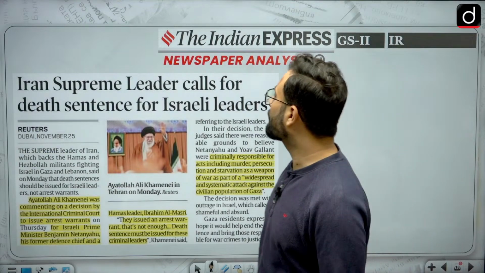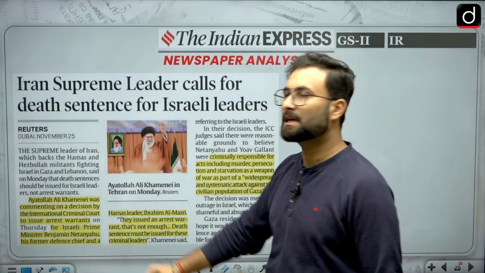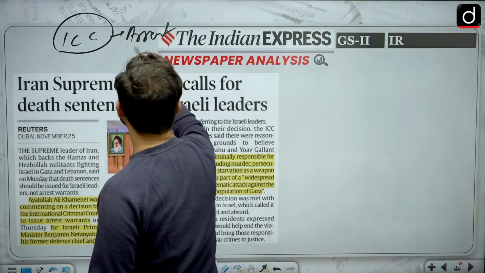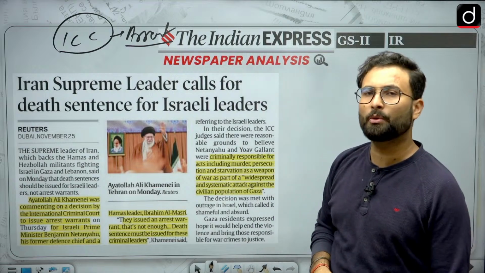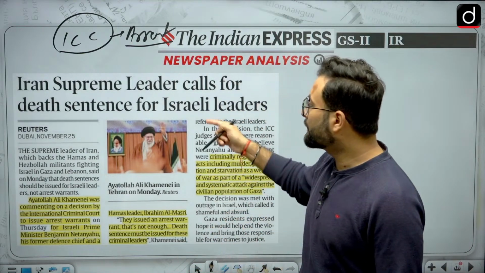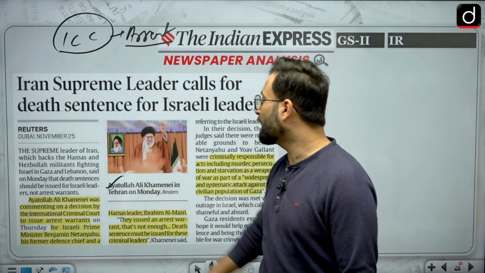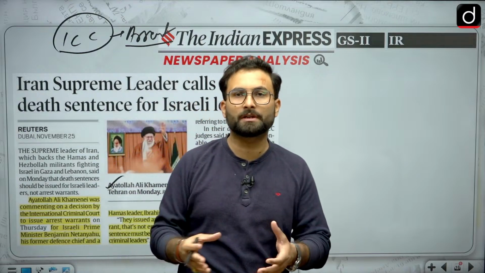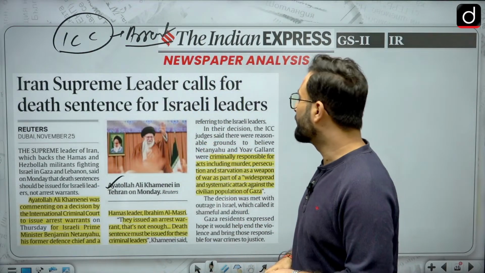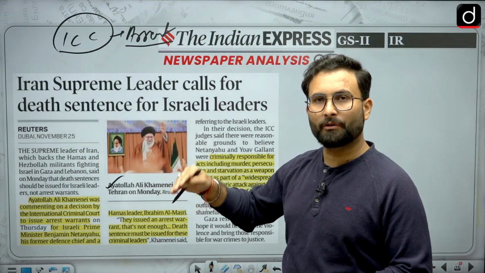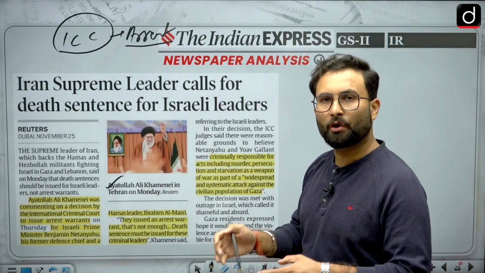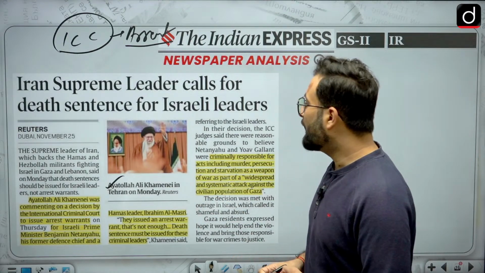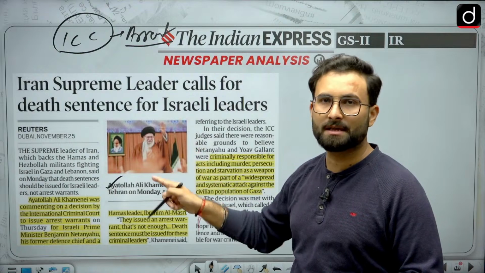Moving further, Iran's Supreme Leader calls for the death sentence for the Israeli leaders. You must have seen that the International Criminal Court has said that there will be an arrest warrant against Benjamin Netanyahu and his former defense chief. The Iranian Supreme Leader, Ayatollah Ali Khamenei, has said that in place of an arrest warrant there should be a death penalty. We have already discussed in the previous lecture why there is the arrest warrant: because of war crimes, these kinds of arrest warrants have been issued by the International Criminal Court. This arrest warrant has also been issued against a Hamas leader as well.